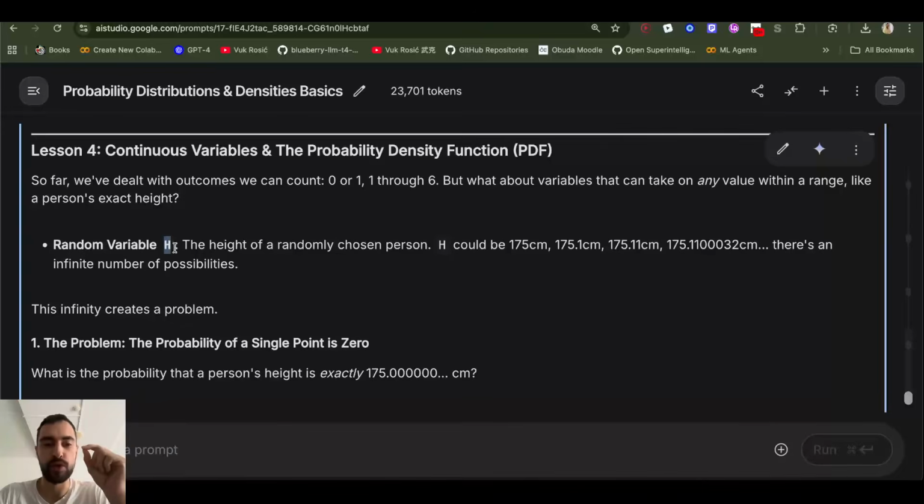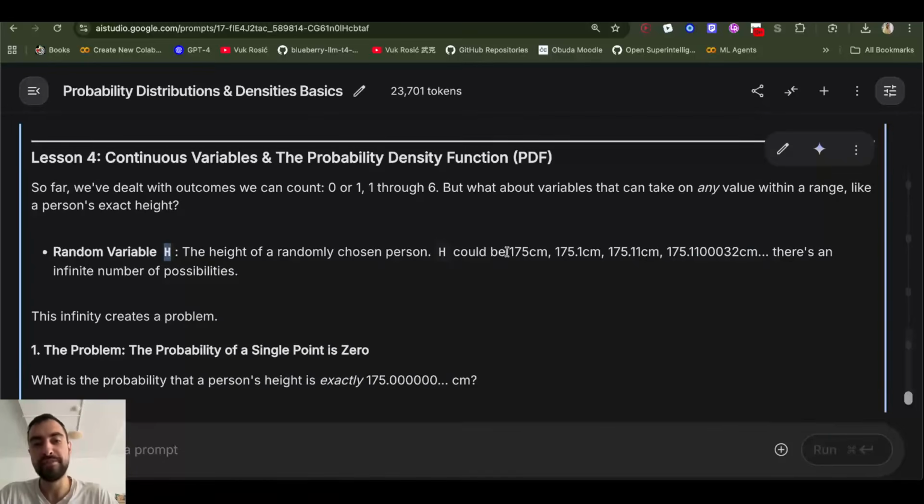One possible value. It can be this number, or we can put one decimal, or we can put two decimals, or we can put infinitely many decimals. And these are all different numbers. So this number is a bit bigger than this number. This number is a bit bigger than this number, etc. And this goes to infinity. And this infinity is the problem.